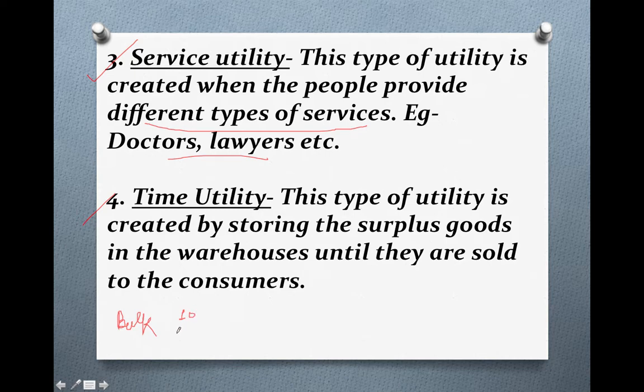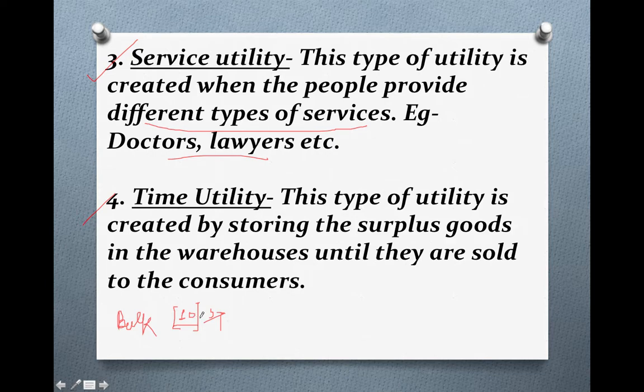Suppose he has produced 10 tables. Is it possible that all 10 tables will be sold off immediately? No, it is not possible.